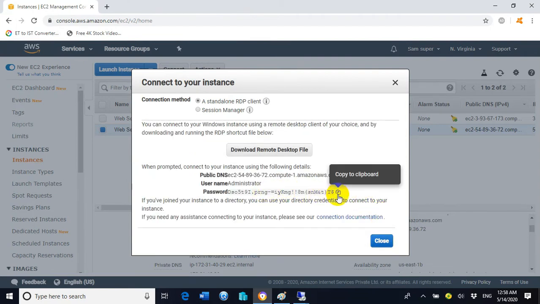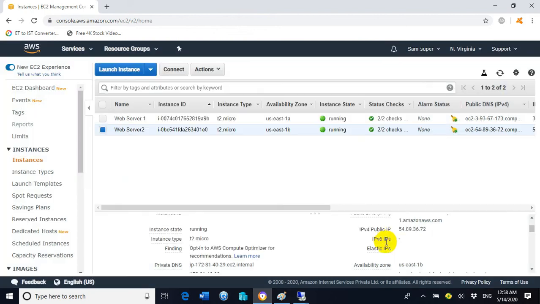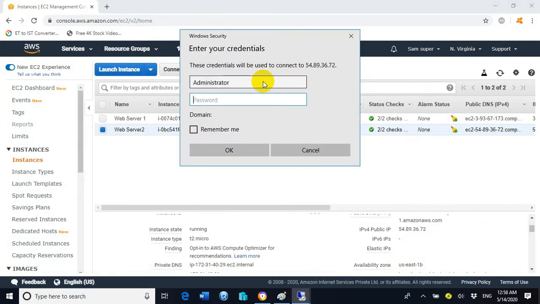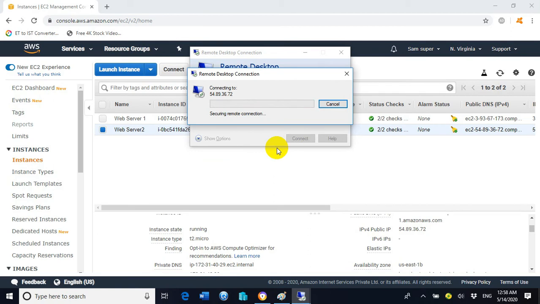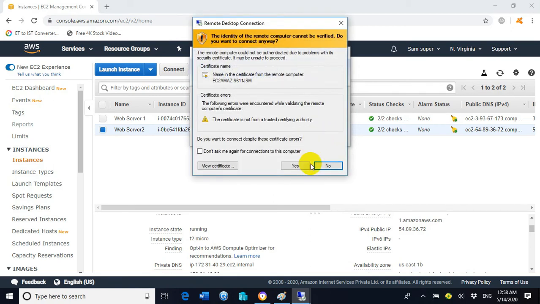Here we can see the password has been decrypted or generated successfully. Now copy this password, go to the console and paste this password, click OK. Click on yes.